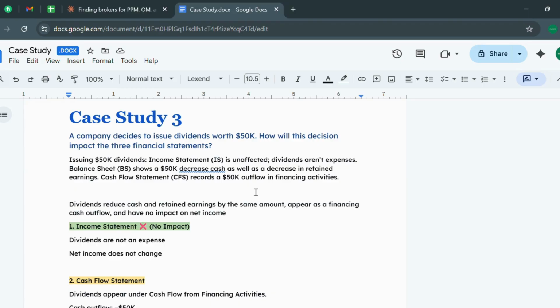Issuing 50k dividends, the income statement is unaffected. Dividends aren't expenses. The balance sheet shows a 50k decrease in cash because we are paying it. And how we are paying it, we can only pay it through retained earnings, so there will be a decrease in retained earnings. So both sides of the balance sheet are matched. Then in cash flow, there is a 50k outflow through financing activities, because equity is part of the financing side of the balance sheet.